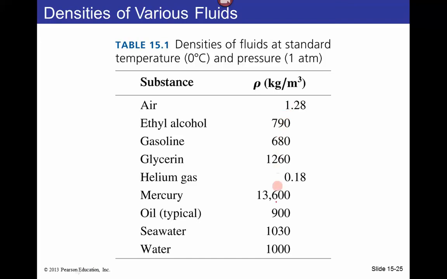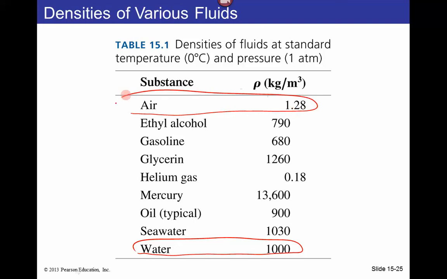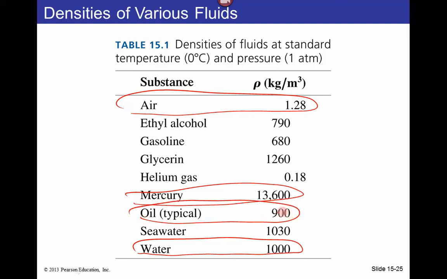These are some typical densities. Here, this is an important one, water, and water is 1,000 kilograms per meter cubed. Another important one is air. Air is 1.2 kilograms per meter cubed. And then you have mercury here. You can see how heavy mercury is. And oil is less dense than water, so that's why oil floats in water. And seawater is a little denser than fresh water because it has the salt.